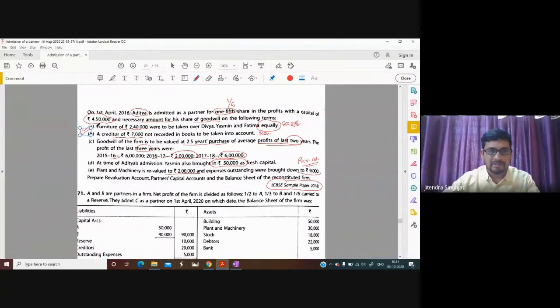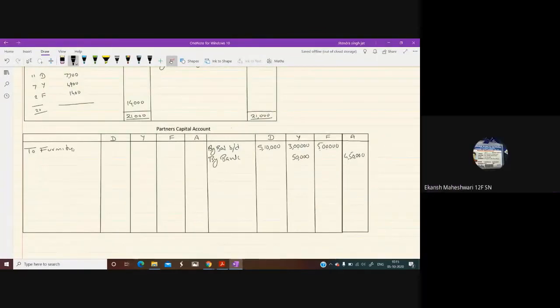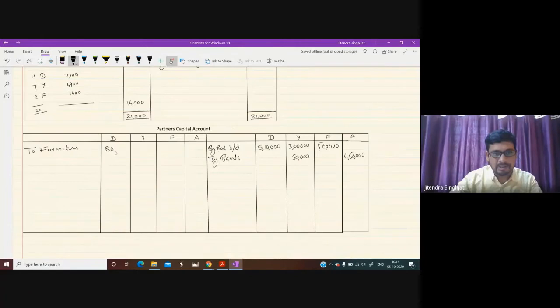First adjustment, furniture of 240 were taken by Divya, Yasmin, Fatima. So now they have taken, so they need to pay 80,000 all. So how to pay? We will debit their account. What is that? That was furniture. Sir, 80,000 each. Yes, correct. Because they have taken equally, that's why they all will pay 80,000.